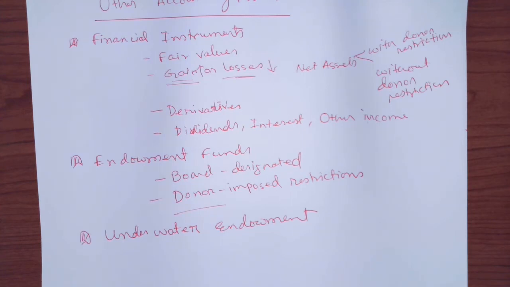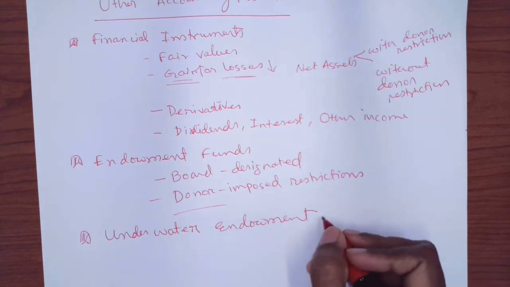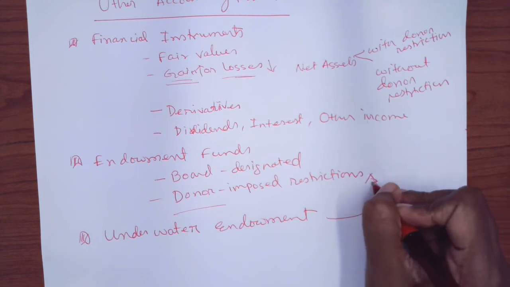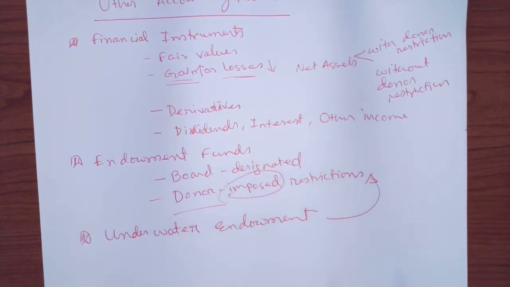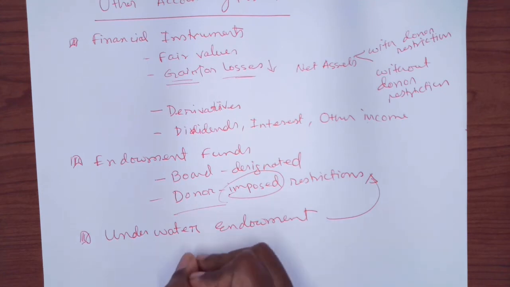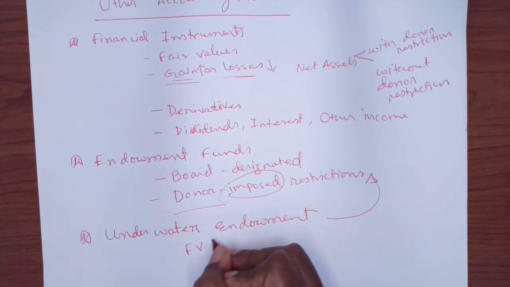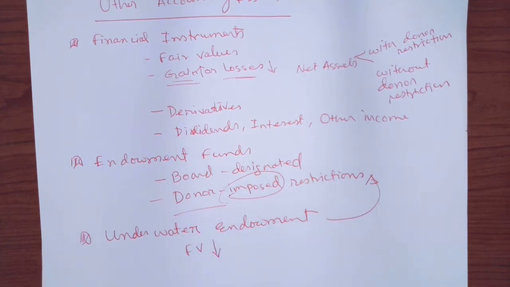So when you receive any endowment fund from donors, and the donors impose the restriction that the fund will be held forever as a perpetuity, and then at a certain point you see the fair value of that fund actually went down way below the amount we recorded, or the original gift amount.